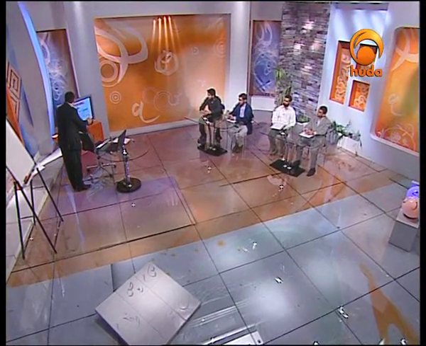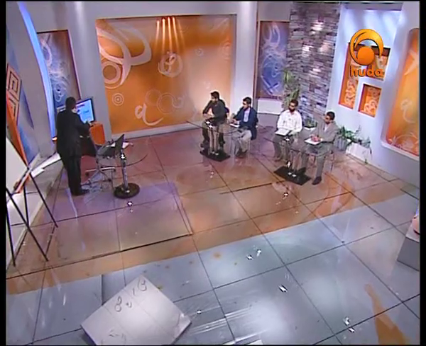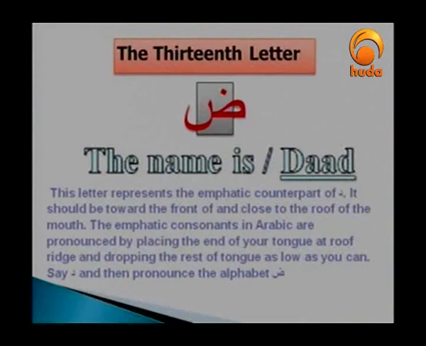Let me start by saying that Daad is classified among the emphatic Arabic letters and sounds. So if you pronounce Daad, it's different from Dal. This letter represents the emphatic counterpart of Dal. It should be low and front of and close to the roof of the mouth. The emphatic consonants in Arabic are pronounced by placing the end of your tongue at your roof ridge and dropping the rest of your tongue as low as you can. Say Da and then pronounce the letter Daad. Can you see that there are similar features between Da and Daad? I think it's very close in pronunciation.